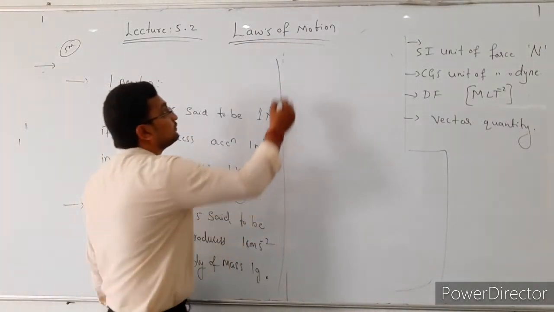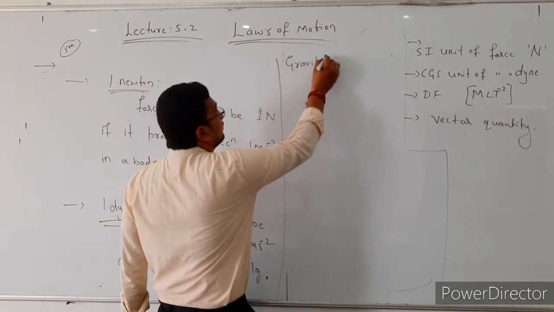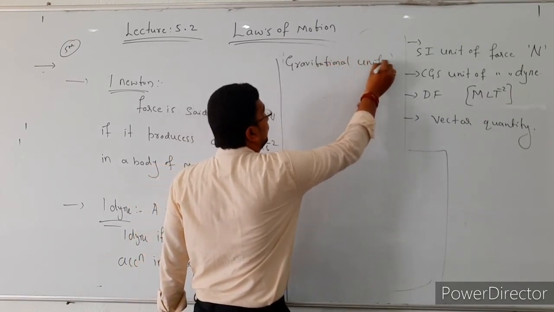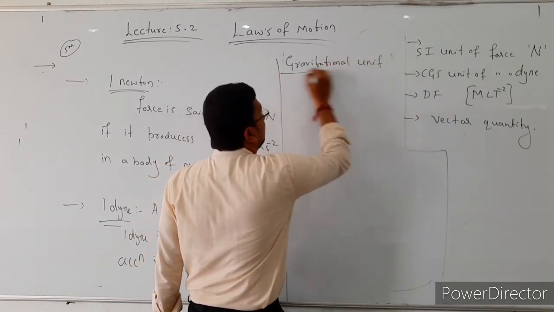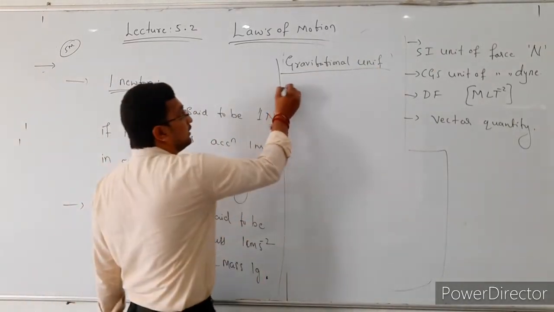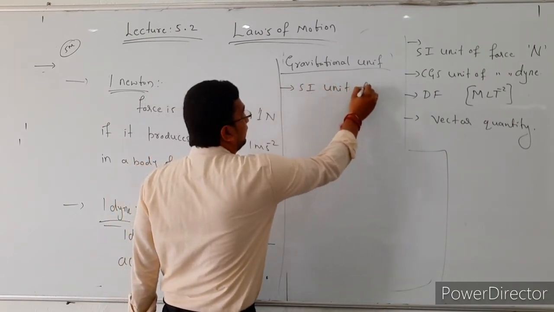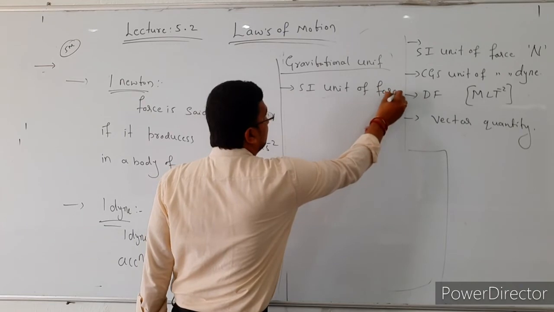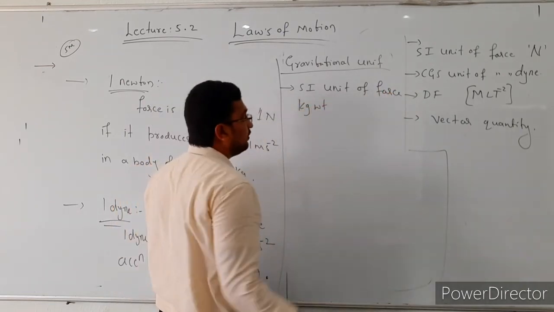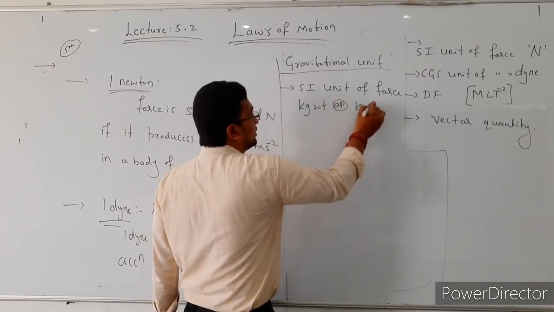The next one, gravitational unit of force. In a gravitational unit, the SI unit of force is kg weight, or kilogram force.